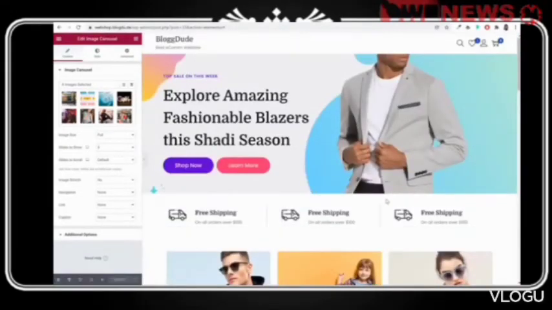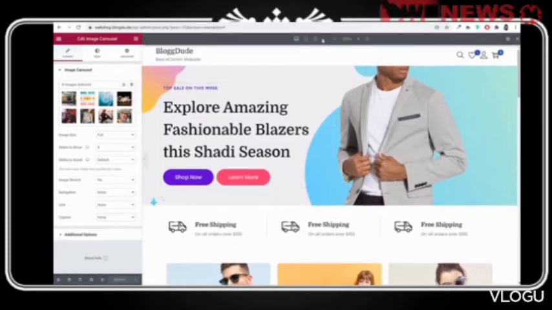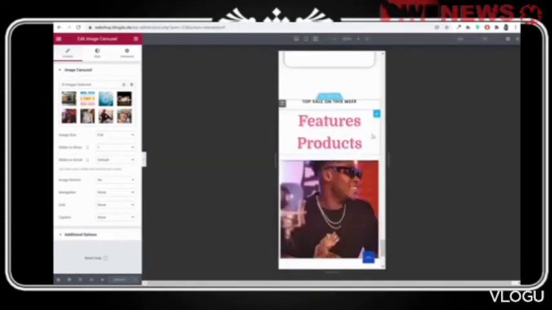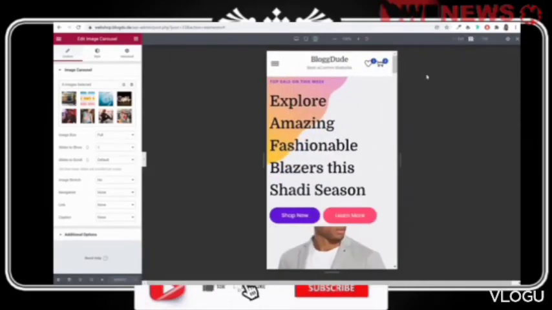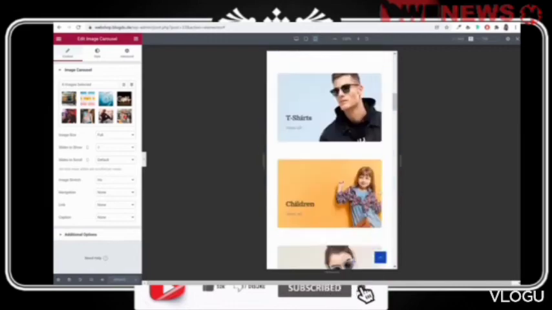Now whenever you create any page, you should always see how this website looks on a mobile phone and on a tablet, just to make sure that your website is 100% mobile and tablet friendly. To see this, you'll have to click on this icon at the bottom left, responsive mode, click on that and select mobile phone. Now go at top. I would recommend you to make the width 440, just so that we have a realistic view.